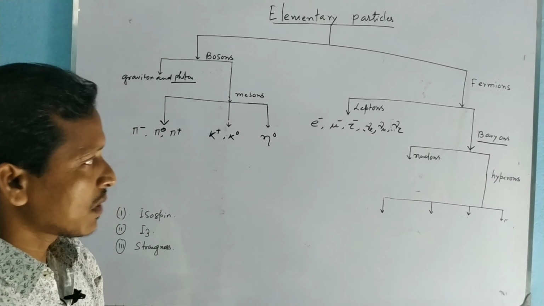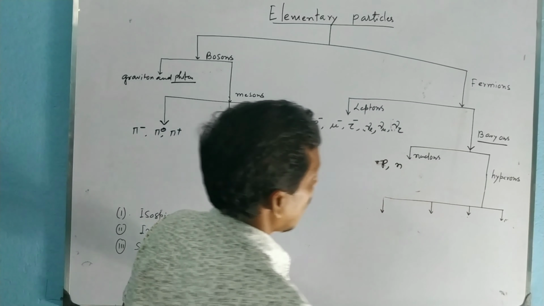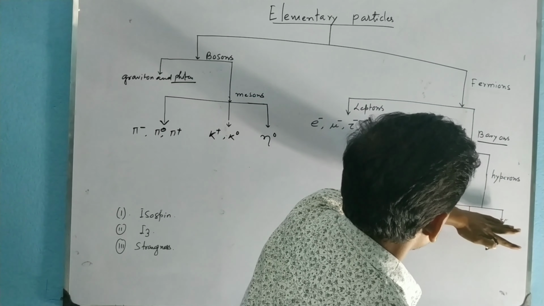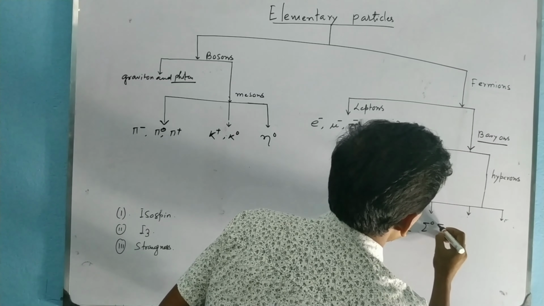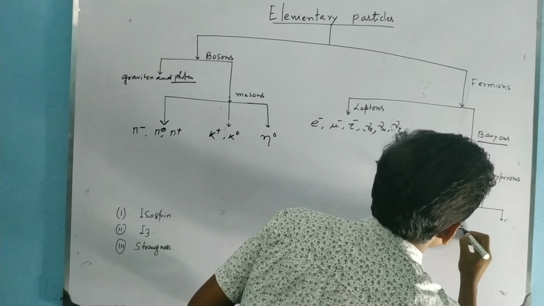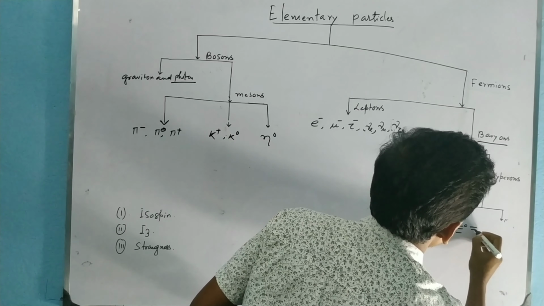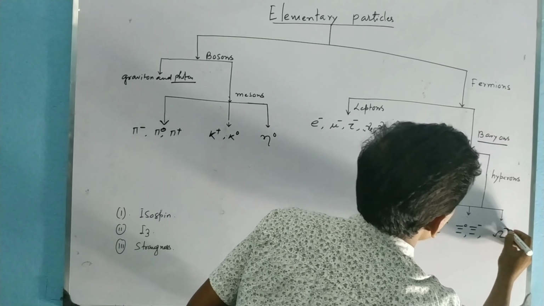The nucleons are neutron and proton, and hyperons are classified into four groups: lambda hyperon, sigma hyperon, which has three particles, sigma minus, sigma 0 and sigma plus, another group is xi 0 and xi minus, and another one is omega minus.